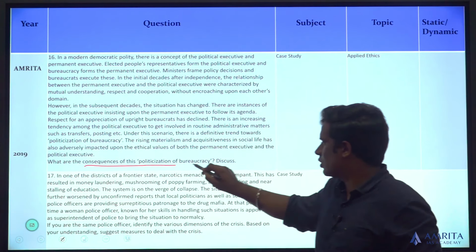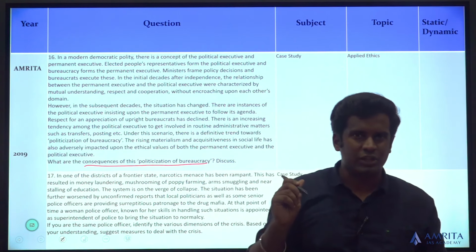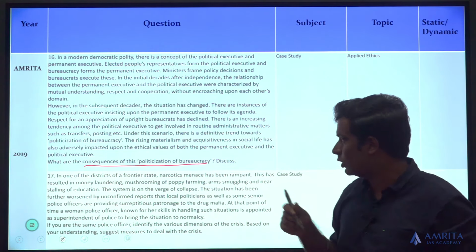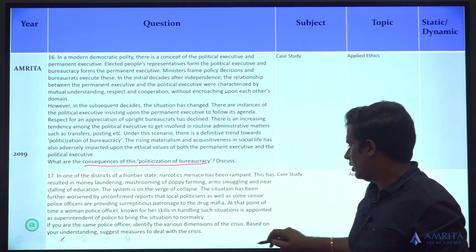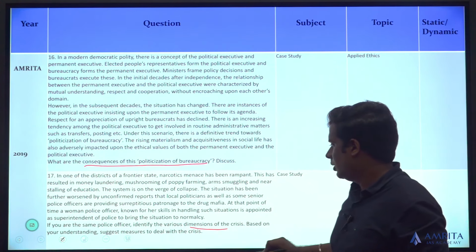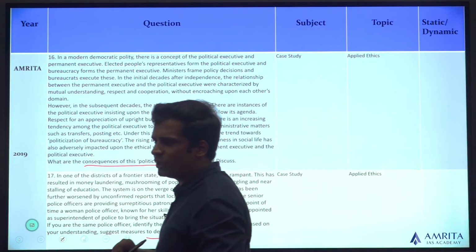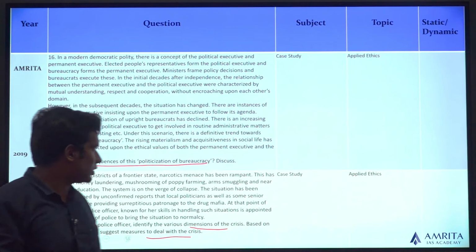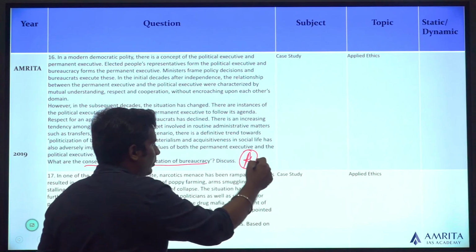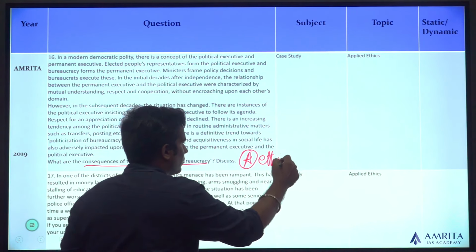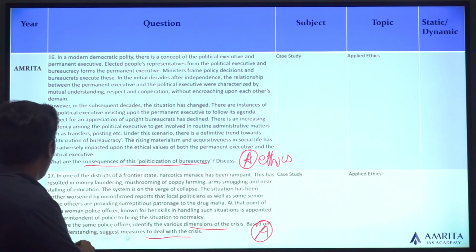Here, consequences of politicization of bureaucracy. It's a bit different case study in 2019. Talks about the politicization of bureaucracy. Question number 17. Dimensions of the crisis. Based on your understanding, suggest measures to deal with the crisis. The difference in 2019 is it has always focused upon the general topic, that is administrative ethics. Here also it's been kind of administrative ethics.